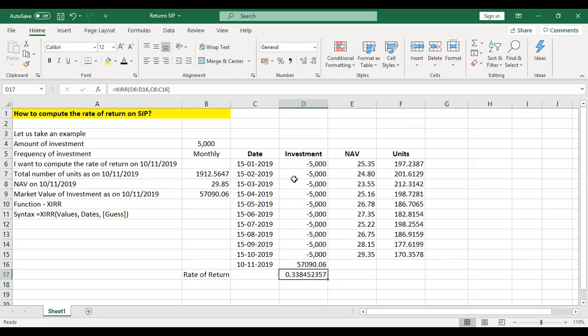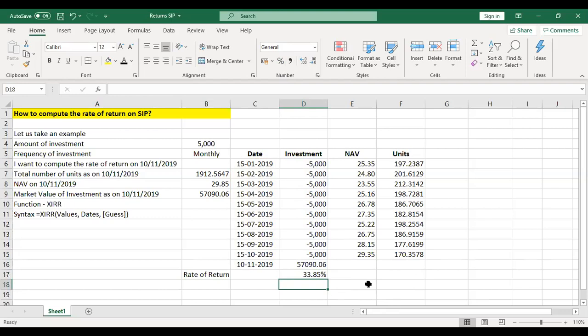This is my rate of return. I can convert it into a percentage. So from this investment, I have got an annualized rate of return of 33.85%. This is automatically annualized by Excel.